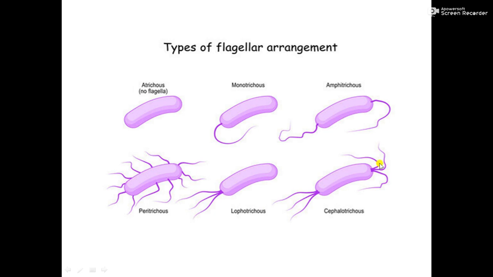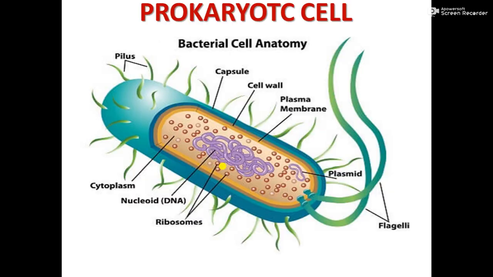And then cephalotrichous, groups of flagella on both sides. Here there is a group, here also. So this is called cephalotrichous. So please learn the terms. Depending upon the flagellar arrangement, we can classify bacteria into these many types. Okay, knowing this, let us go on to the details about the cell.